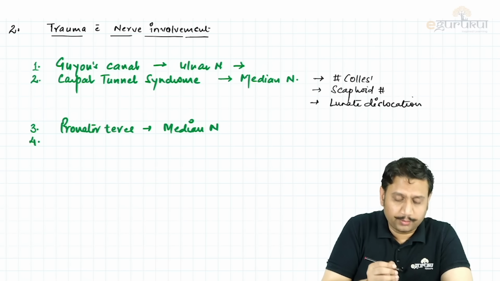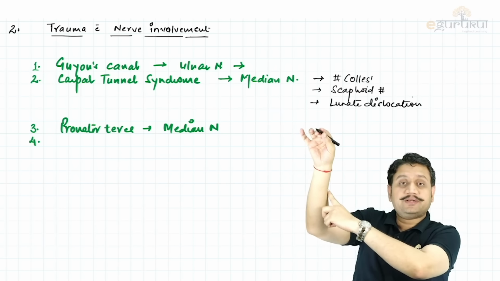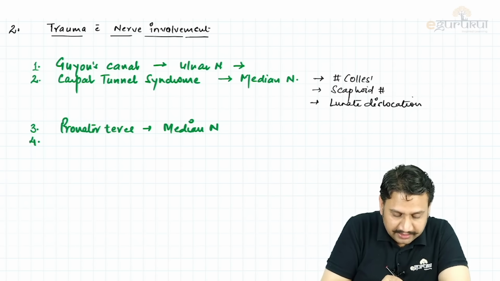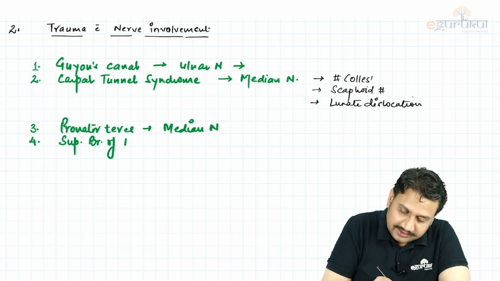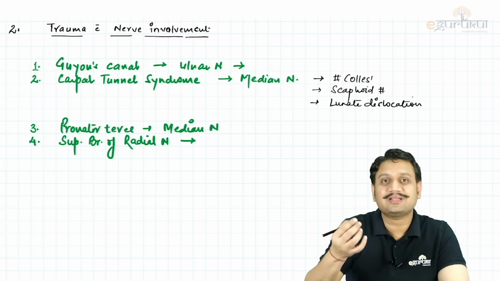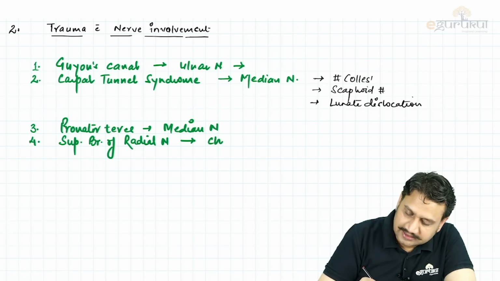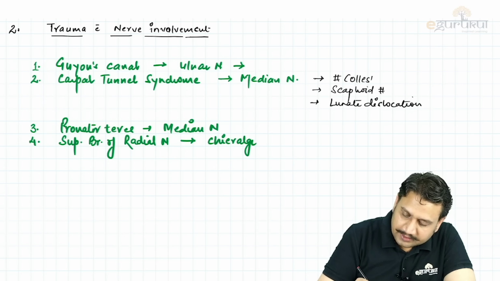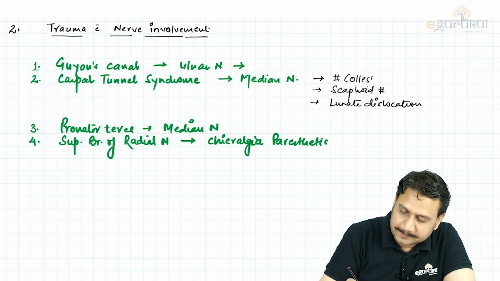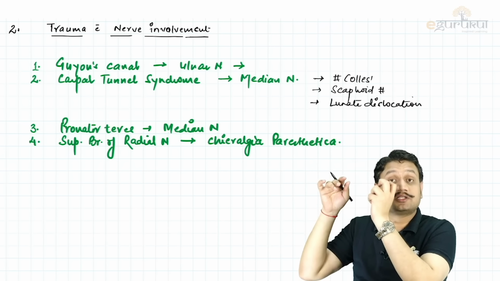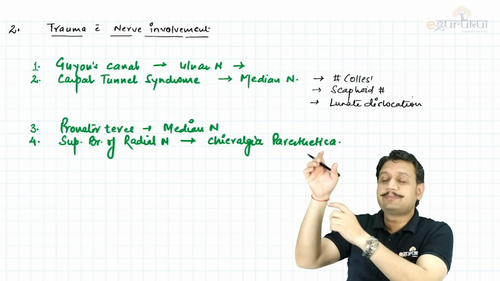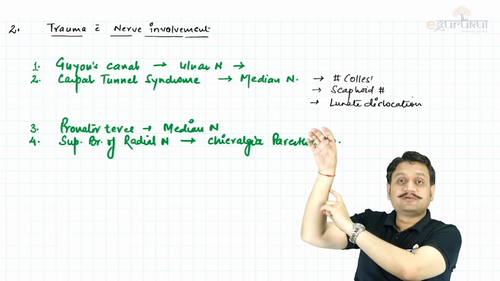Number 4, when you go a little above, here at this point, what nerve can be involved? It is the superficial branch of the radial nerve. Do you recall that? Superficial branch of the radial nerve. What do we call that condition? This condition is known as cheiralgia paresthetica. Right? That condition is known as cheiralgia paresthetica. That is compression of the superficial branch of the radial nerve here. How does that happen? Almost 6 to 7 centimeters above the radial styloid.